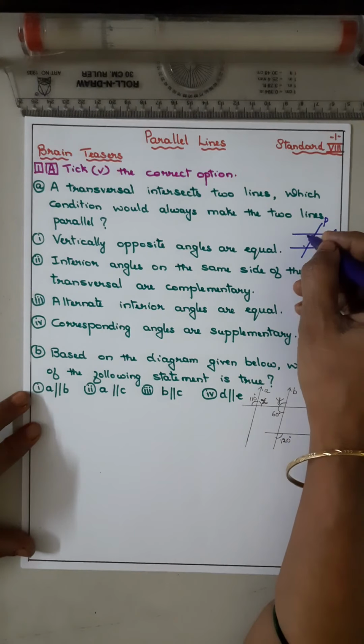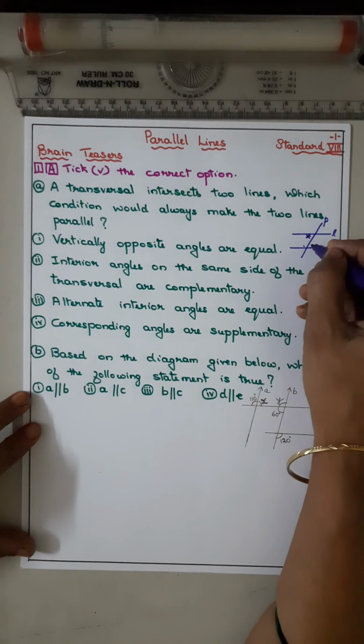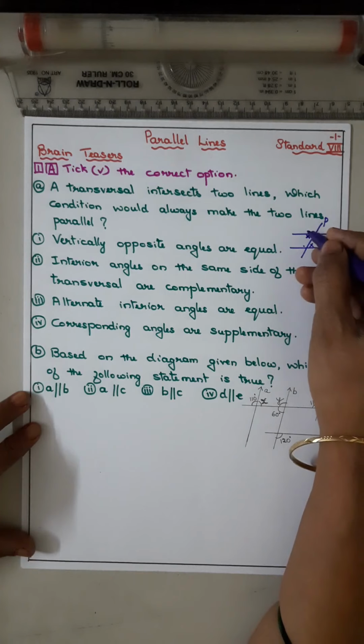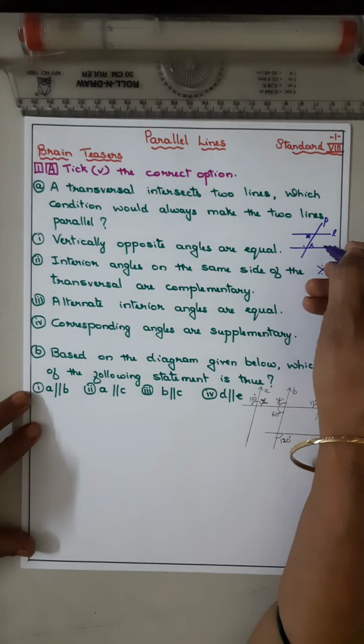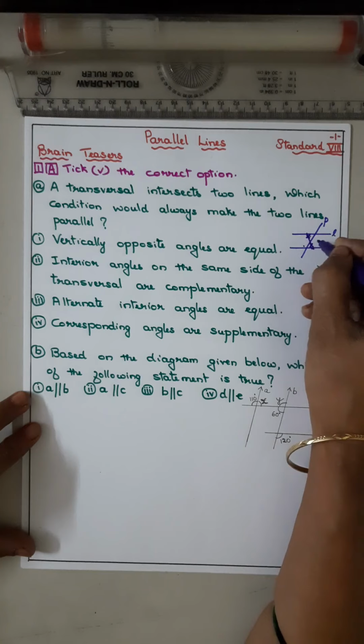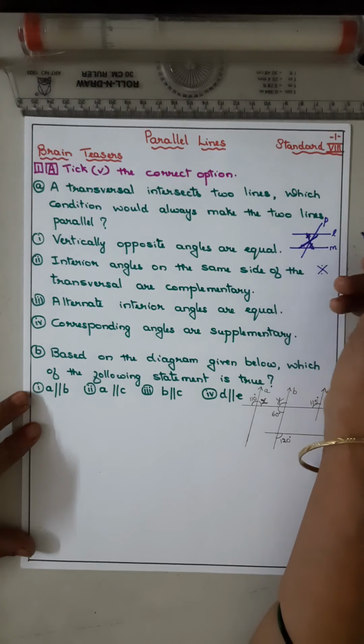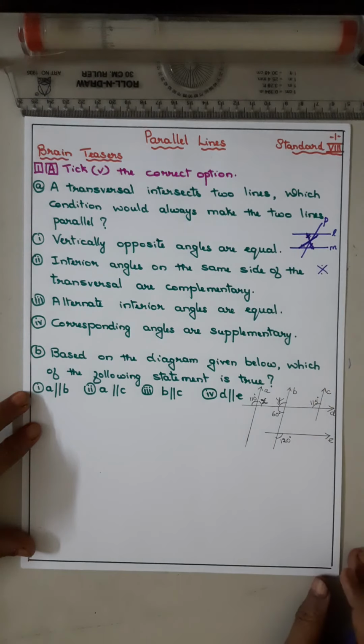The alternate interior angles are equal. What are alternate interior angles? Within the parallel lines, one on one side of the transversal, the other on the other side, but they are not linear pairs. So it is forming an X, isn't it? So the alternate interior angles are equal.